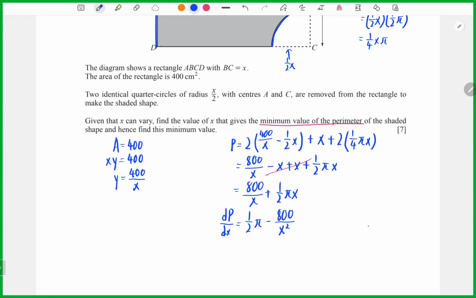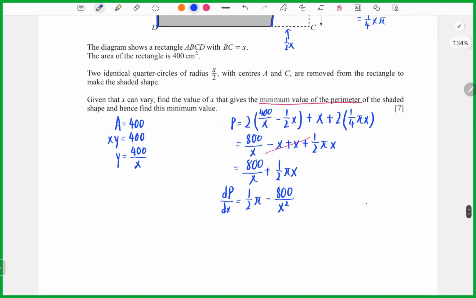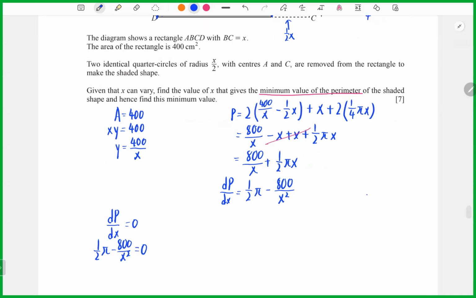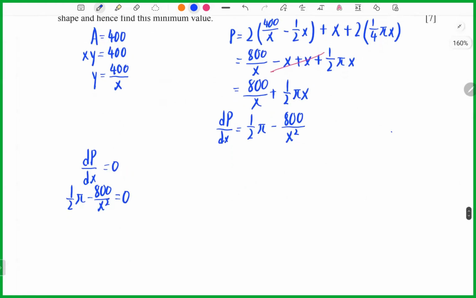squared. Okay, so now, because it's the minimum of the perimeter of the shutter shape, I can take dp over dx equals zero. So 1 over 2 pi minus 800 over x squared equals zero.